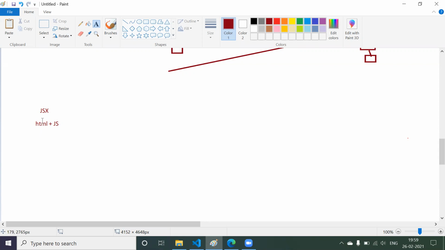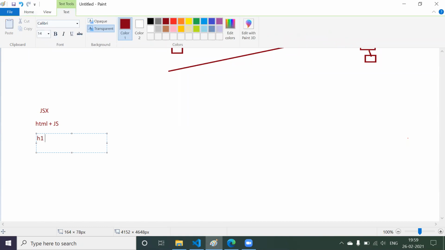Now what is JSX going to do? It is going to give you the power to create your own element. What do you mean by your own element? For example, in HTML, we have elements called h1, then we have something like p, then something like video. These are the predefined elements. Why do we call these predefined elements?